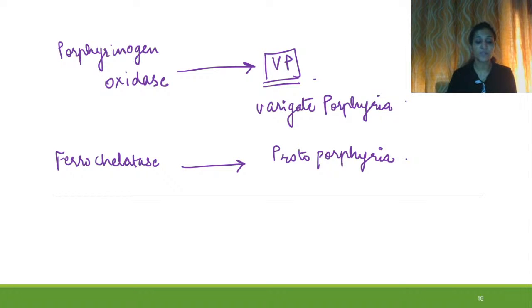And we have learned about the whole heme synthesis quite in detail. We can also see how the heme is degraded in the further videos. So that also we will do in the coming days. This was how it is formed, and the porphyrias which are related. We will also see porphyrias in more detail in some other video. Here also we have seen almost all the related porphyrias along with the enzymes which are responsible. So all the things which are important for PYQ we have discussed over here. So this is it for your heme synthesis.